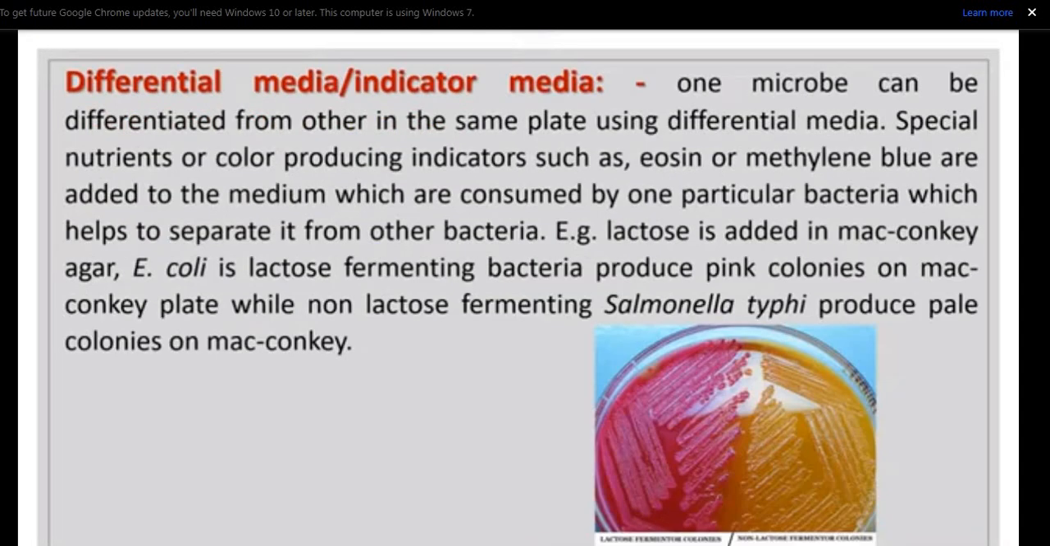Differential media or indicator media. One microbe can be differentiated from another in the same plate using differential media. Special nutrients or color producing indicators such as eosin or methylene blue are added to the medium, which are consumed by one particular bacteria, which helps to separate it from other bacteria. For example, lactose is added in MacConkey agar. E. coli is a lactose fermenting bacteria and produces pink colonies on MacConkey plate, while non-lactose fermenting Salmonella typhi produces pale colonies on MacConkey.